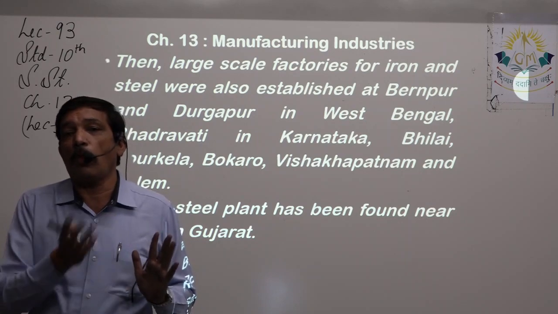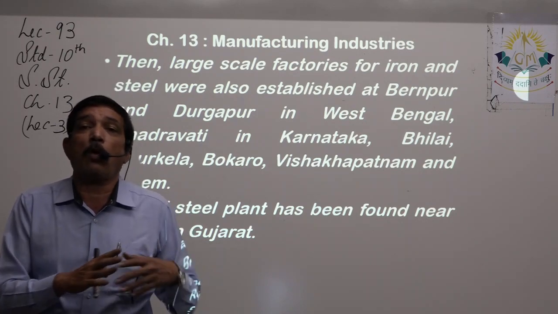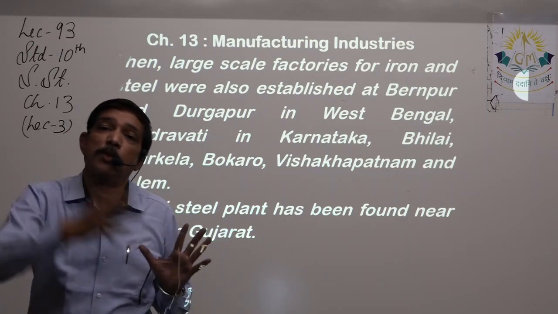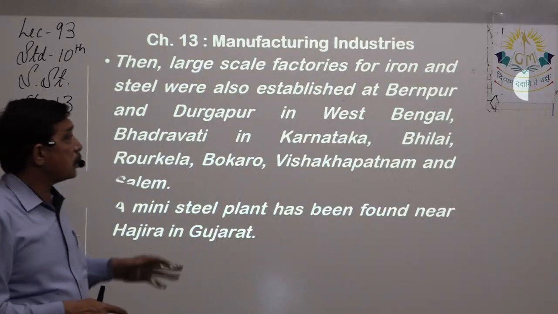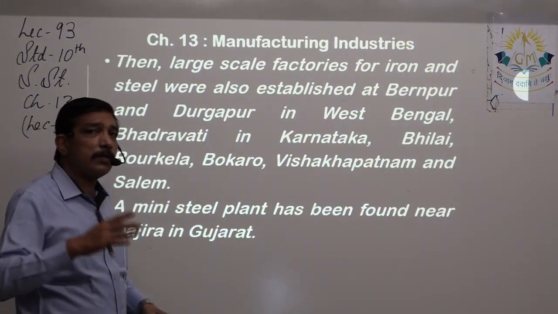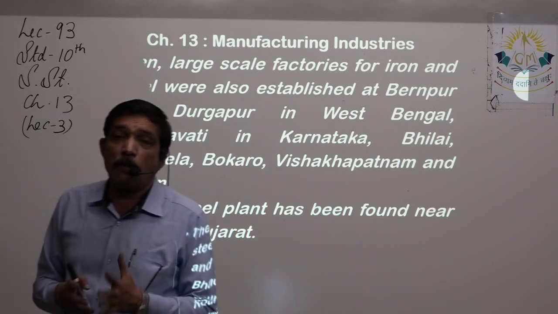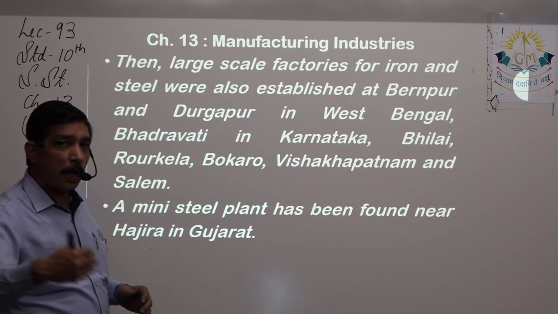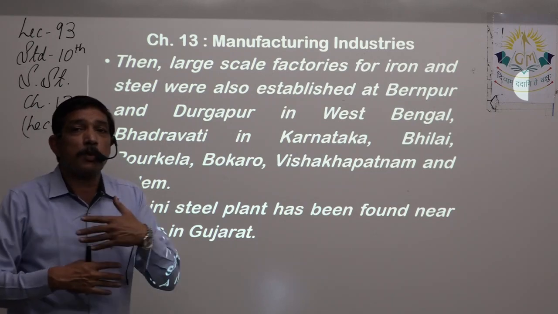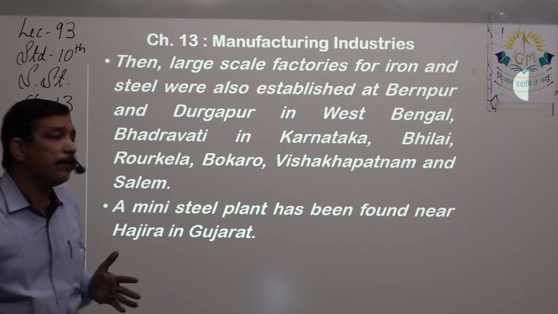Financially, it will be costing more, and the iron made in Gujarat will be costing too high because of the transport cost involved, right? So if these factories are established in Bengal, that means West Bengal, it has quite a good quantity and quality of iron ore found in West Bengal or nearby states, that is Bihar or Jharkhand. So the transportation is quite fast, and they can get a regular supply of iron ore.